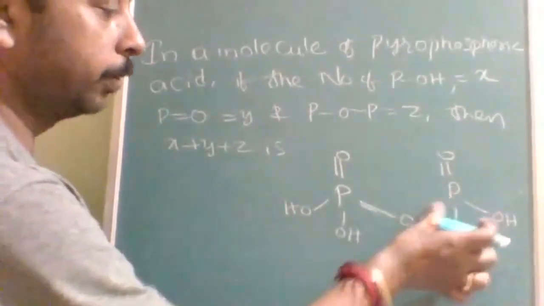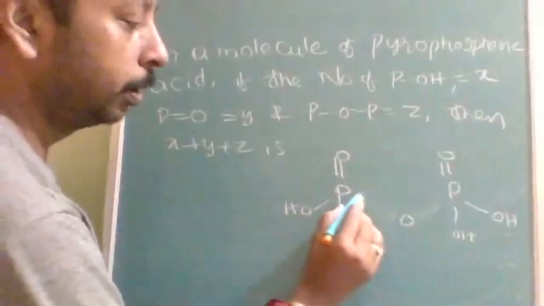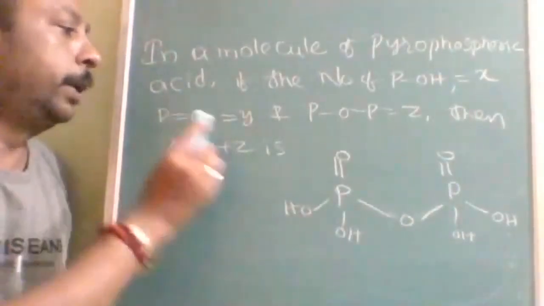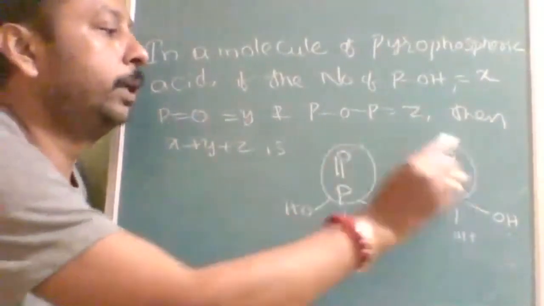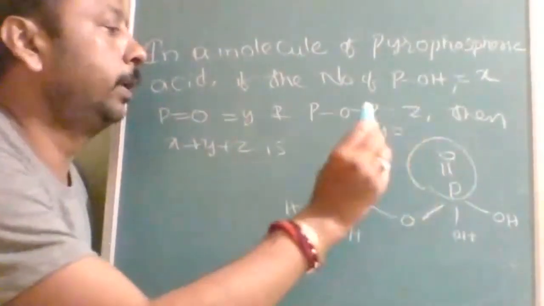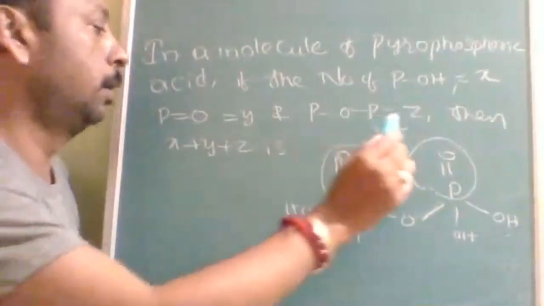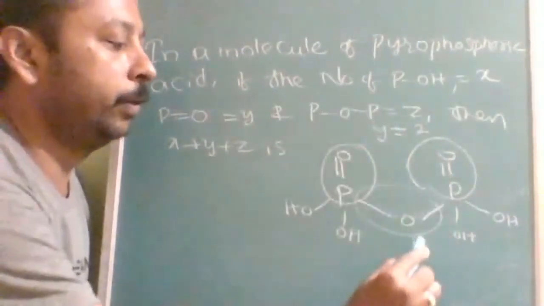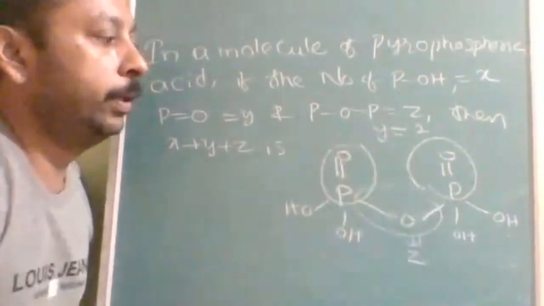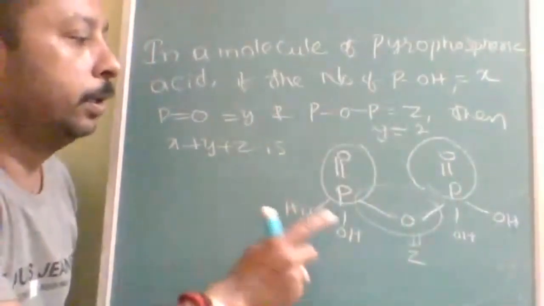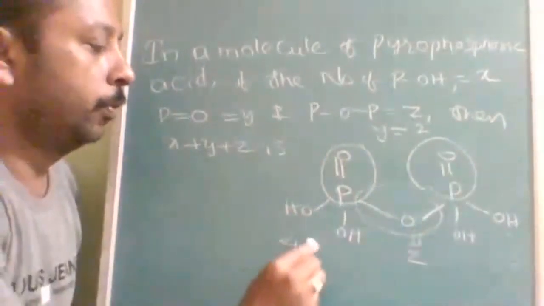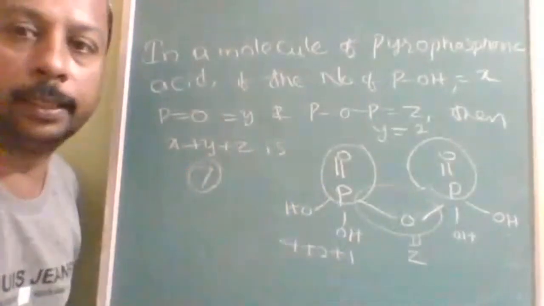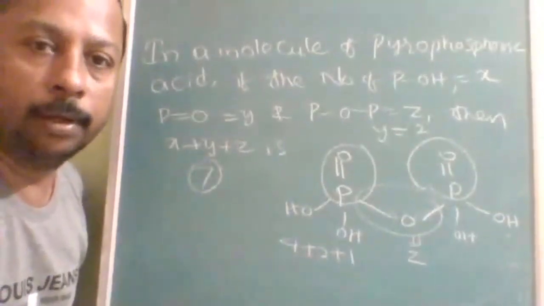Okay, this is single bond. Sorry, I drew it double bond. This is single bond. Now you count it. Okay, so P double bond O. That means Y is equal to how much? Y is equal to 2, and POP, there is only one POP. Sometimes it may be 0 also. Okay, and this will be 4. 4 plus 2 plus 1. So answer is what? 7. Is it clear? How much carefully you have to handle?